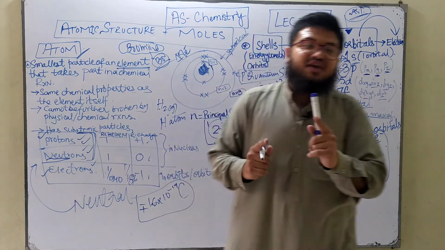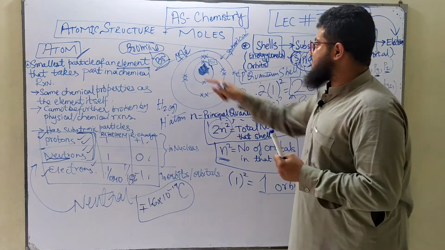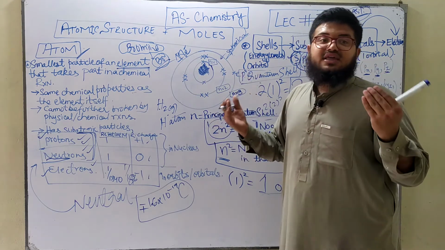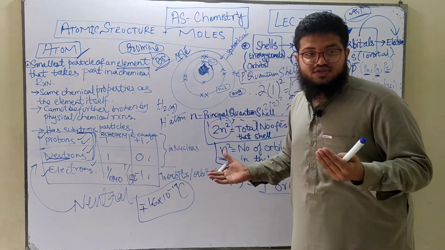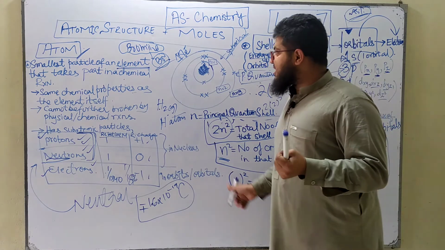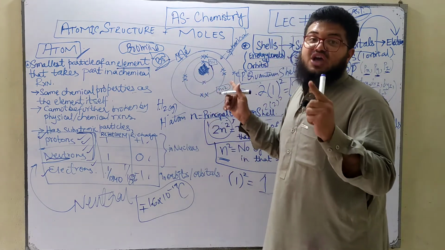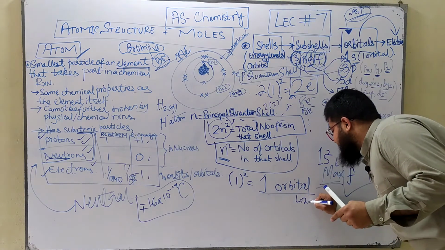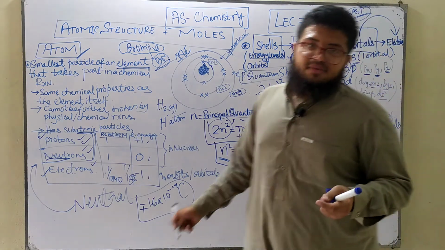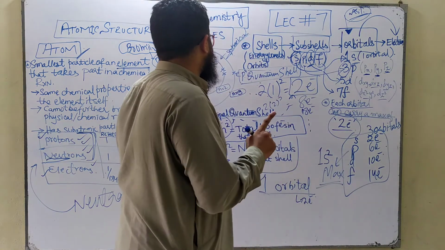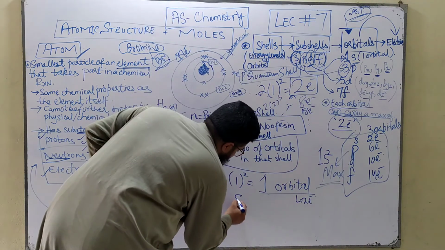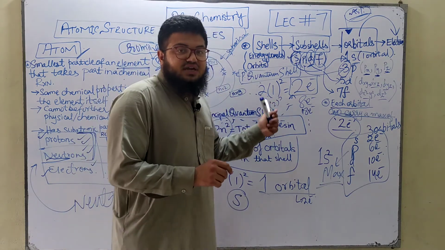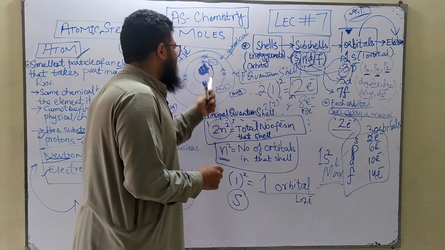That's the reason why we can only accommodate 2 electrons in the first shell. If we had more than 1 orbital, then we would have accommodated more electrons. But since we only have 1 orbital in the first shell, we can only have a maximum of 2 electrons in here. And the first orbital that we have to consider by convention is the s orbital, because the s orbital is at the lowest energy. It has the least energy.